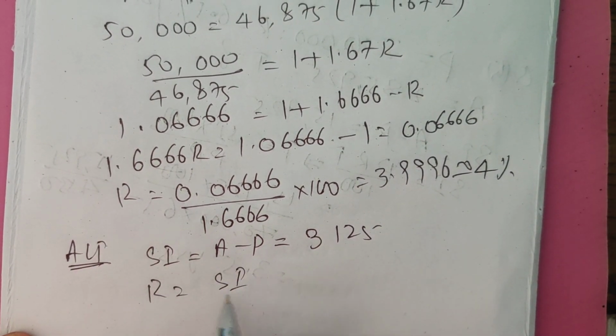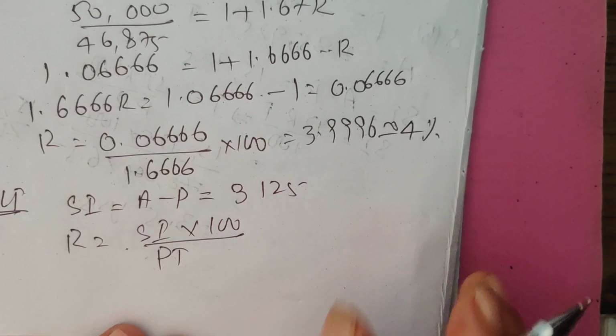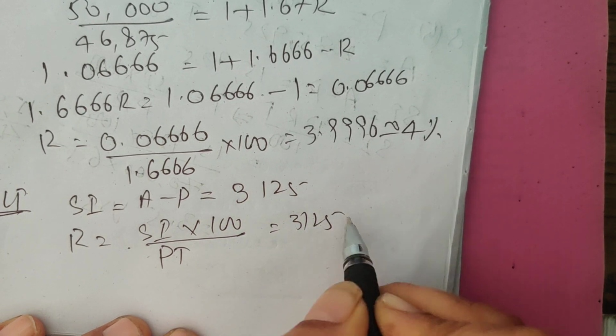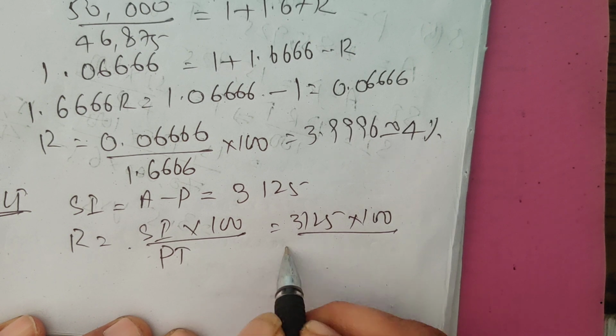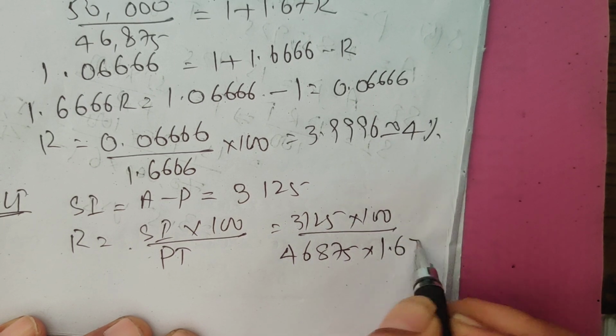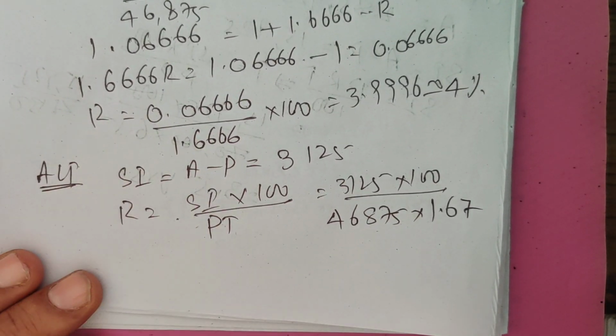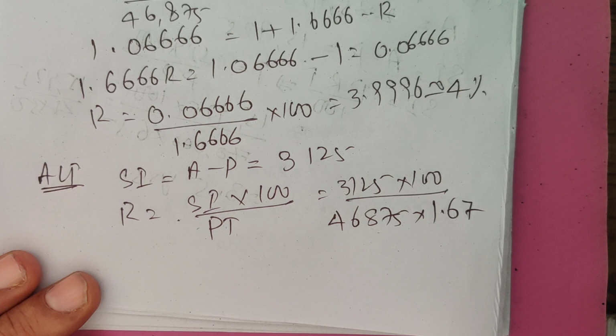R is equal to simple interest into 100 divided by principal into time. 3125 into 100 divided by 46,875 into 1.67.